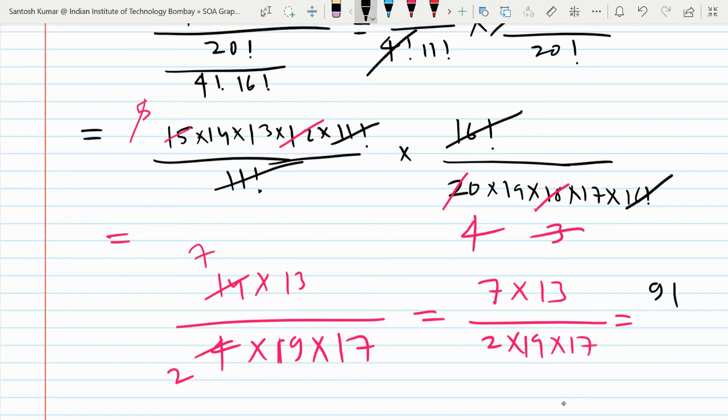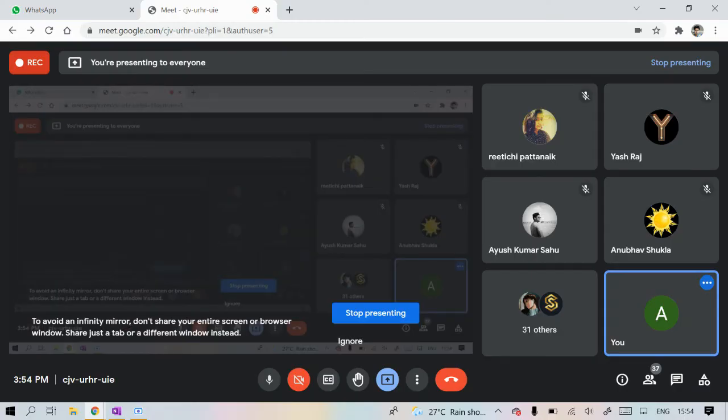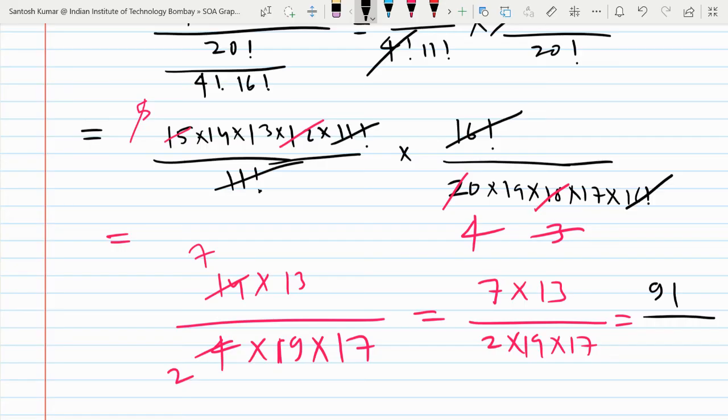So numerator is 91 and denominator is how much? You multiply it and tell me, 2 into 19 into 17.